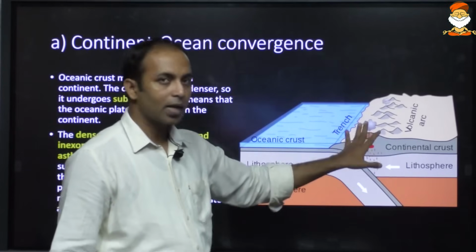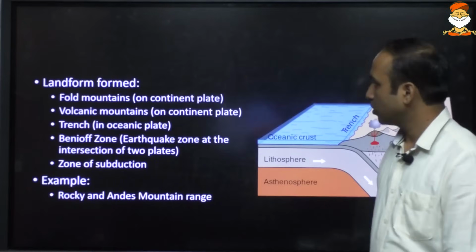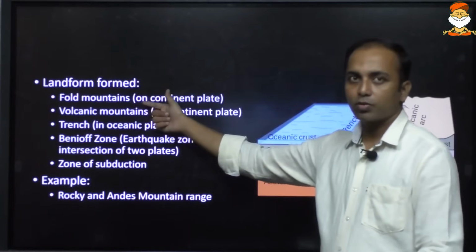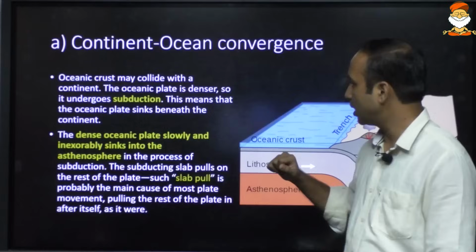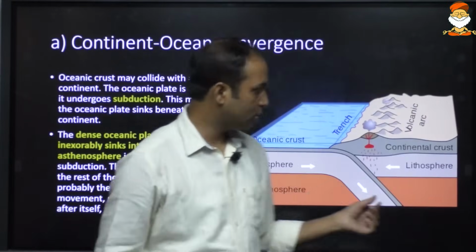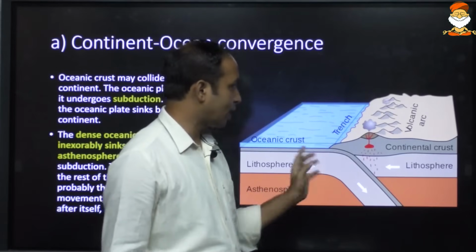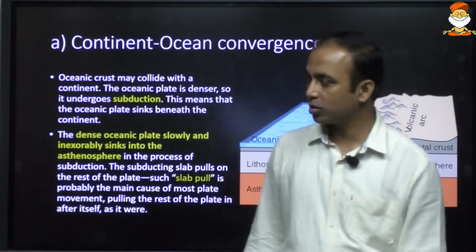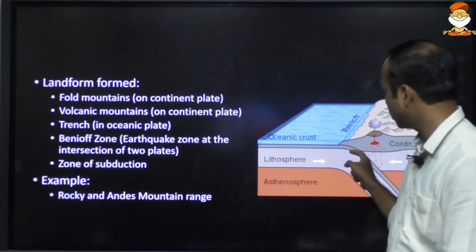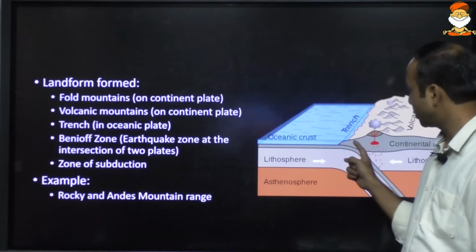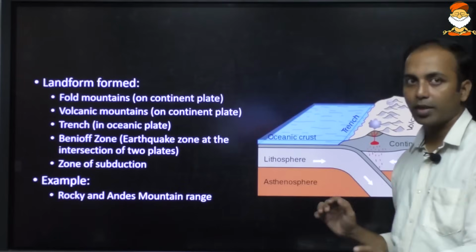These fold mountains may be volcanic, or at times some of them may not be volcanic in nature. So fold mountains can be formed because of the convergence of a continental and an oceanic plate. Here a valley is formed on the ocean side at the convergence of these two plates. This valley is known as a trench, a deep, narrow, steep valley. So a trench on the oceanic side, and the Benioff zone, the zone where very high friction between these two plates is taking place. This is the zone of subduction, where the oceanic plate is subducting down.